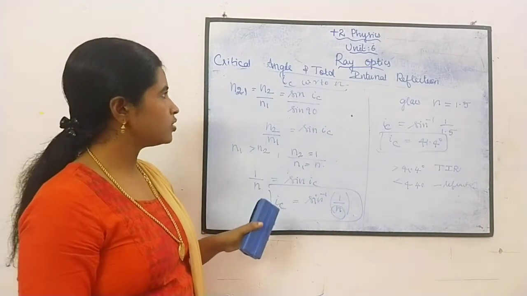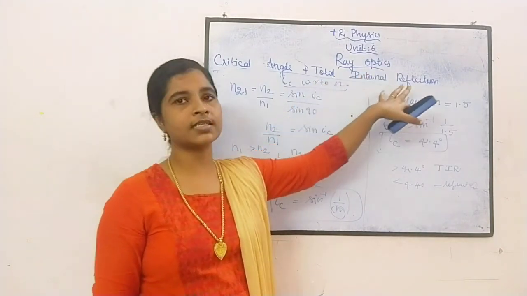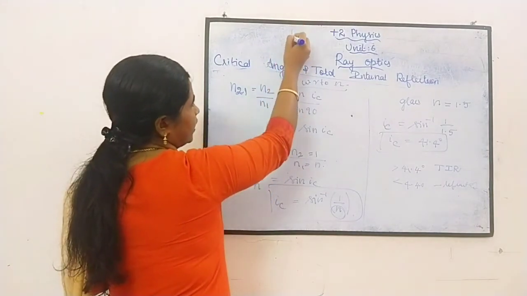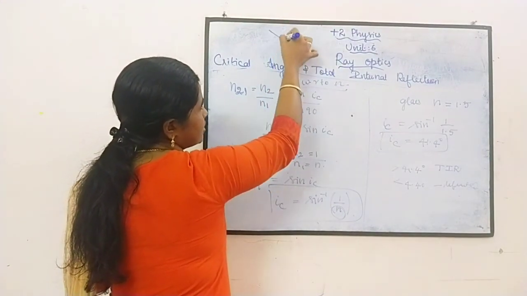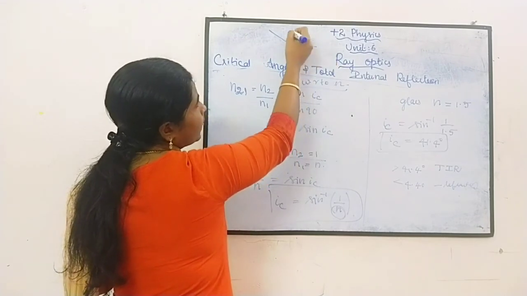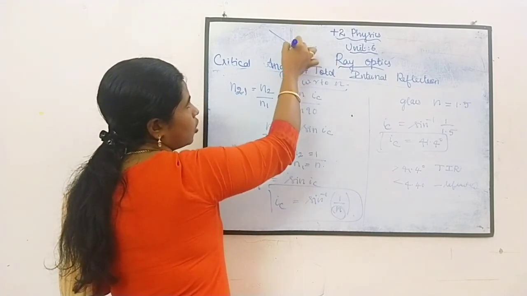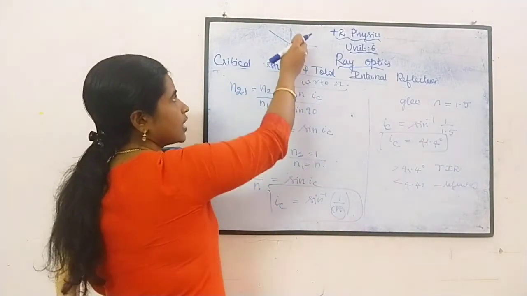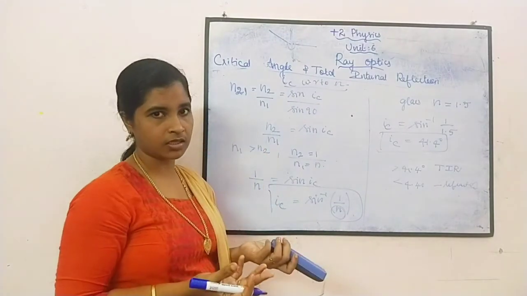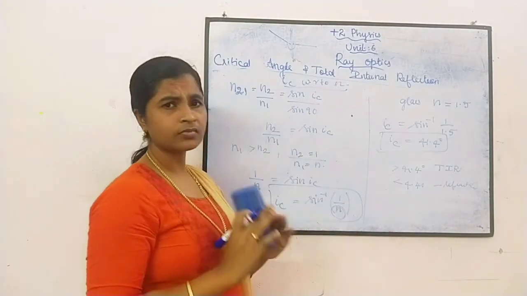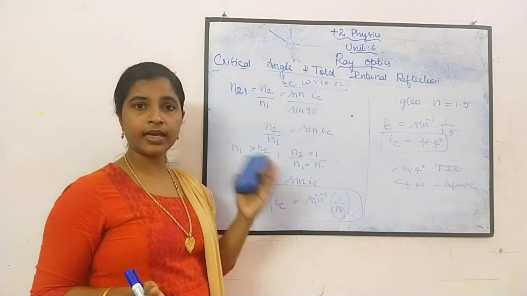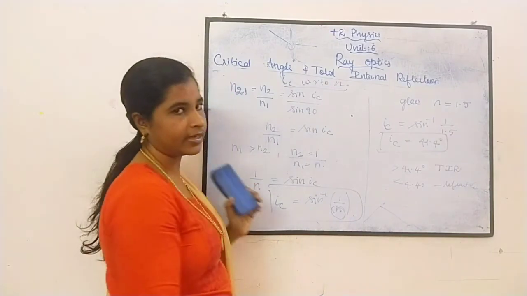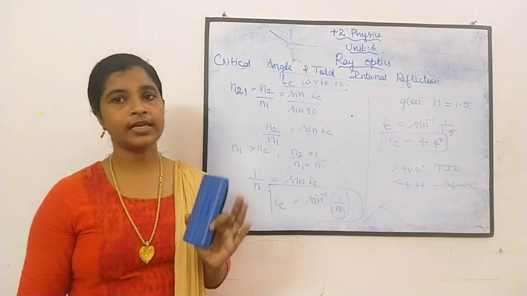And also here the name is given as total internal reflection. Why is the name total given? I told you already. In case you take a mirror, what happens? This is the incident ray and this is the refracted ray. Some of the rays will be absorbed by the medium at the interface, so some of the energy will be lost. But here there is no loss of energy. Whatever energy you give is completely reflected here. So we have given the name total internal reflection.